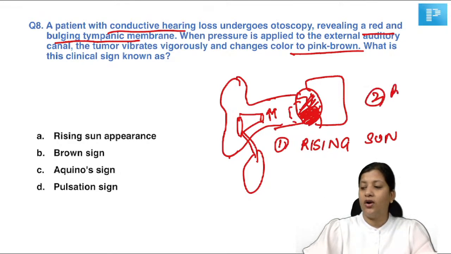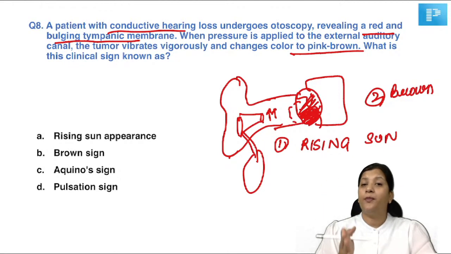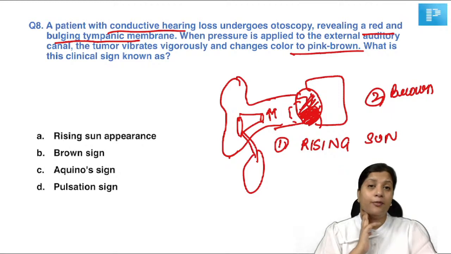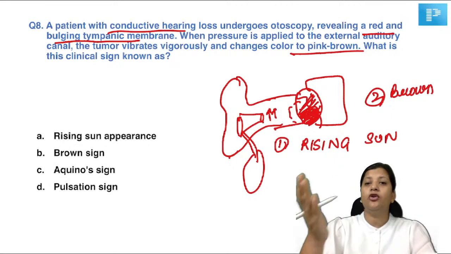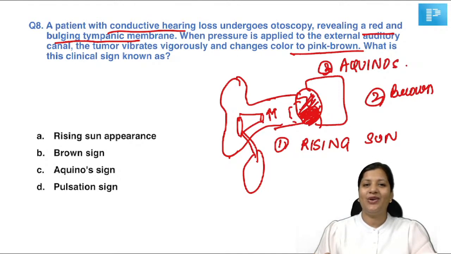That sign is called Brown sign. Now, when you compress the carotid artery, the blood supply to the tumor will become obstructed and hence the tumor will become pale. That sign is called Aquino's sign. So here, we are talking about Brown sign, which is a pressure generated sign.